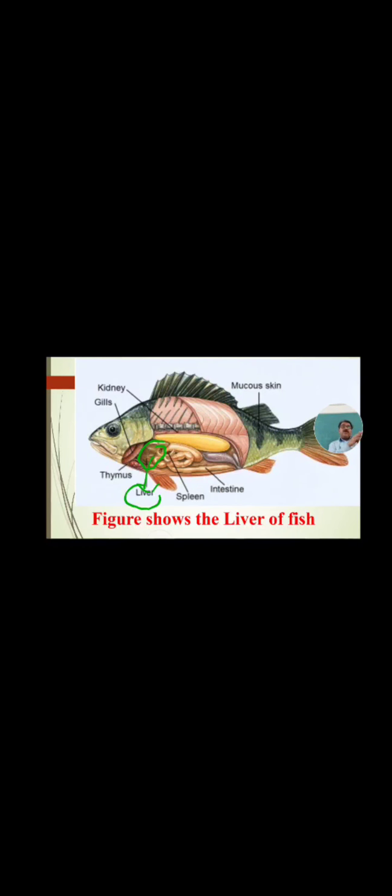The figure shows the liver of a fish, that may be a bony fish, either Katla, Labeo, Mrigal, or Valaguatu. For Valaguatu, a detailed account is not reported, but in other fishes, such a detailed account with structure and figures of the liver we have seen quoted here. Yes, that is the liver which is present.